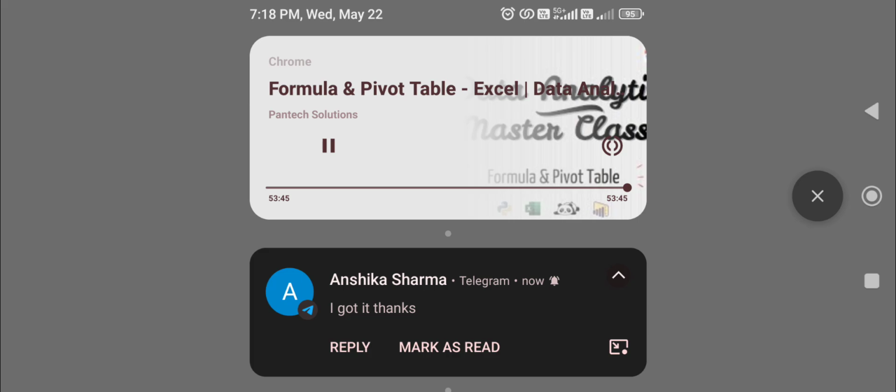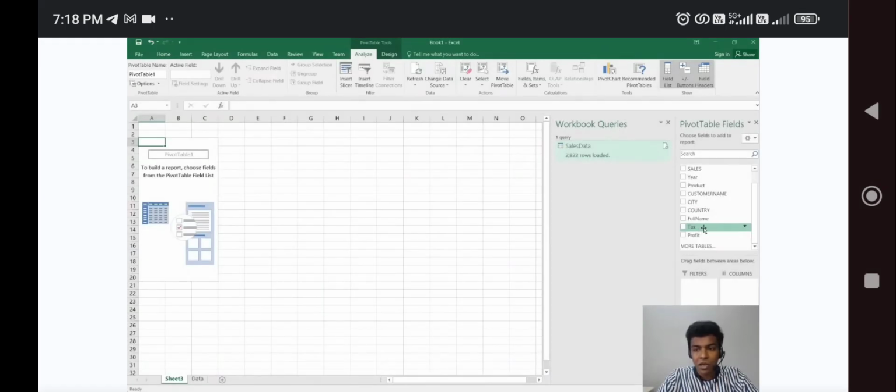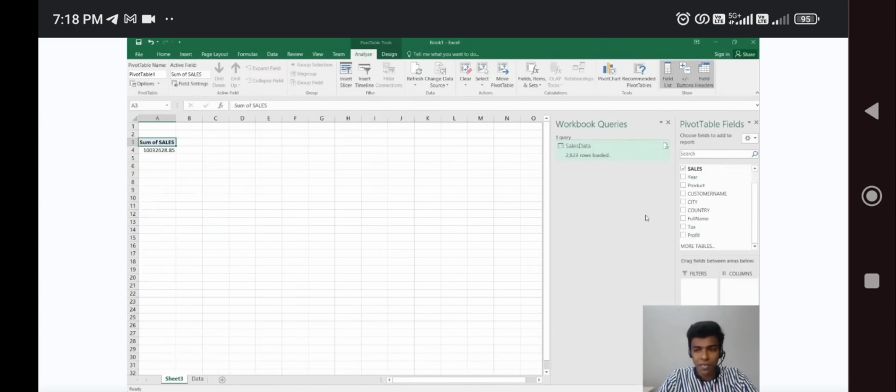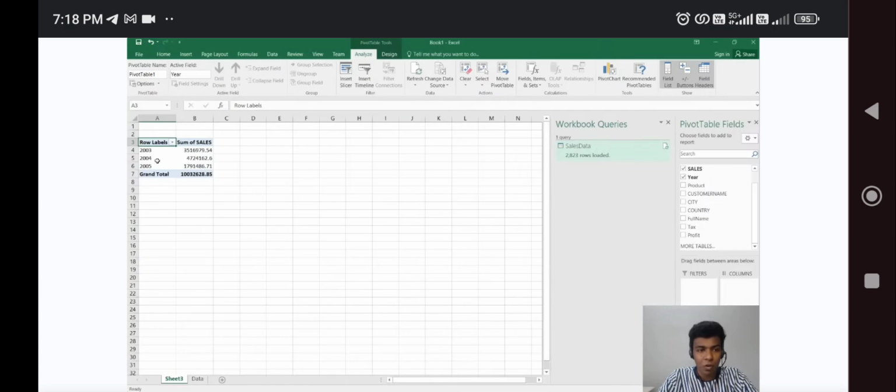On the right side here we have pivot table fields. On the pivot table fields I'm going to put sales versus year. I'm going to put the sum of the sales and the years under the rows category. So that is all. Here we have row labels for 2003, 2004, 2005, and the sum of the sales.